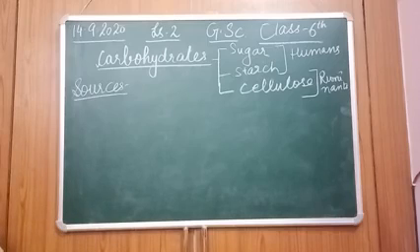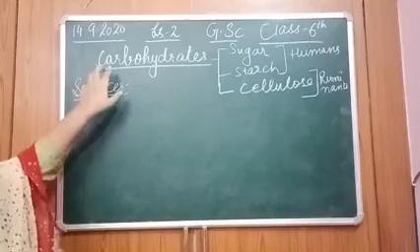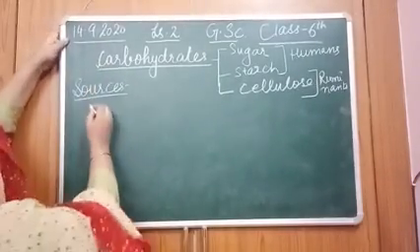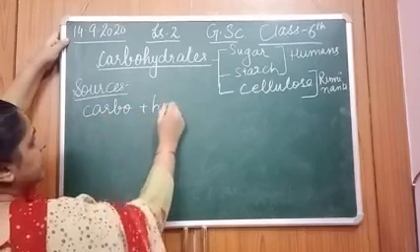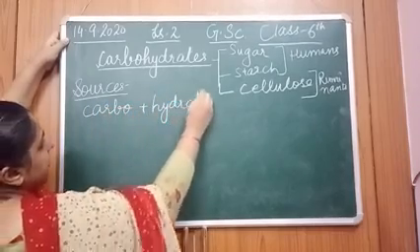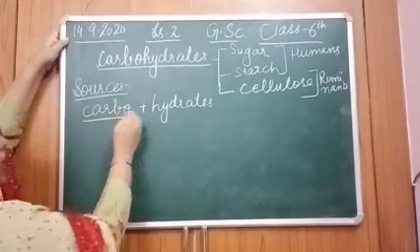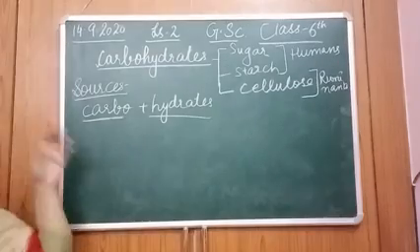All these things are providing you carbohydrates.